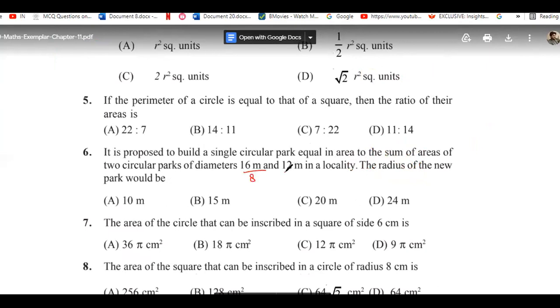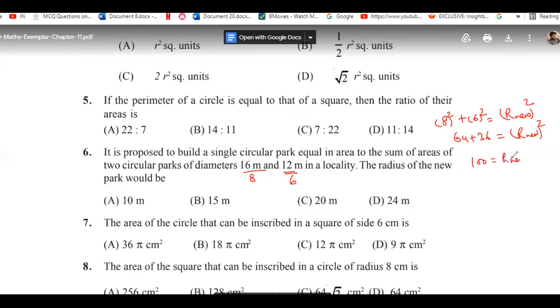8, and this would be 6 radius. Okay. Yes. So you need to do here pi r square equal to pi. No need to write pi here. Write directly this one. Yeah, it's good. R1 square plus R2 square, that would be equivalent to capital R or R new square. Okay. And then here 64 plus 36, you will get R new square. So that would be 100.